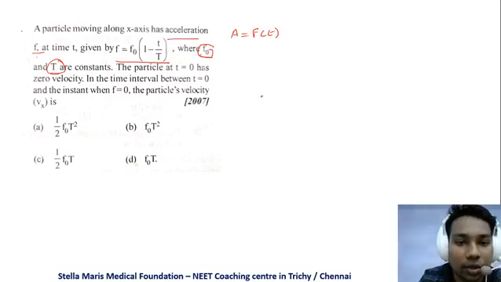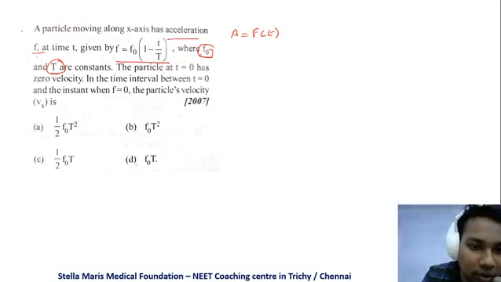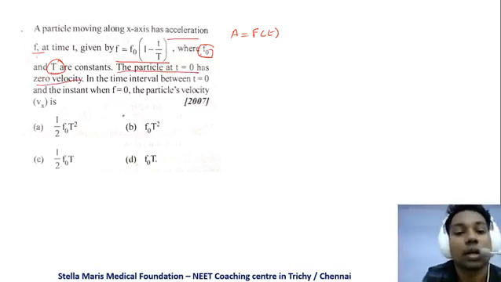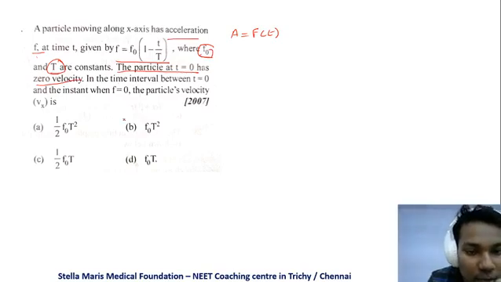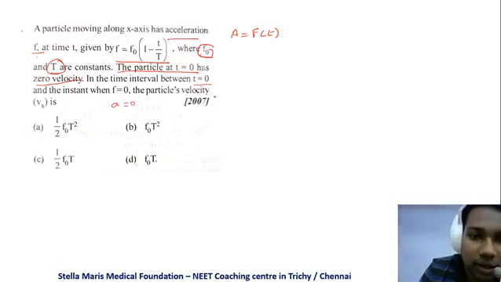So they have given a is equal to f of t, and they have given a keyword here. A particle at t is equal to 0 has 0 velocity. So when time is equal to 0, its velocity is 0. In the time interval between t is equal to 0 and that instant when f is equal to 0, that is a is equal to 0, the particle's velocity is. So we'll just calculate it here.